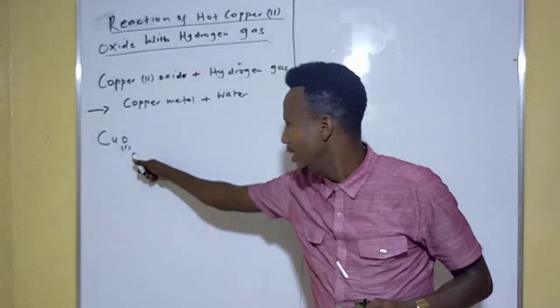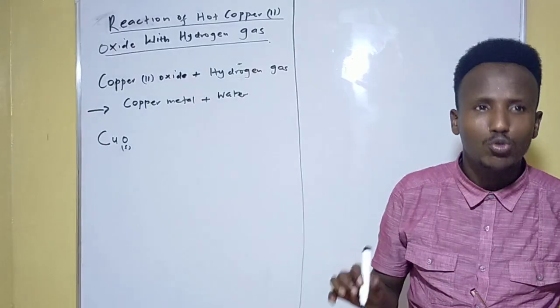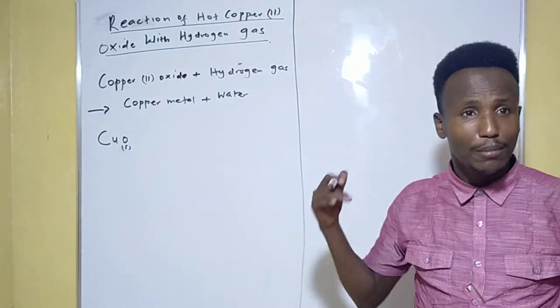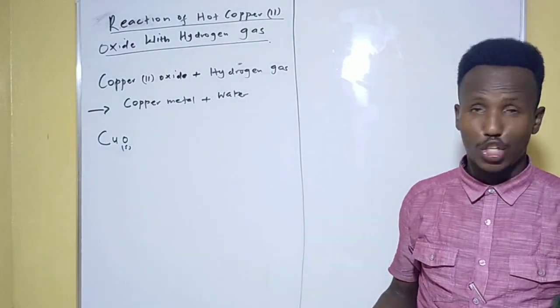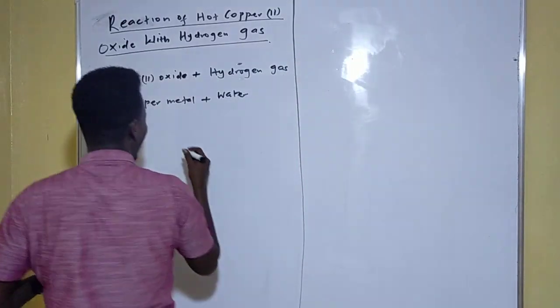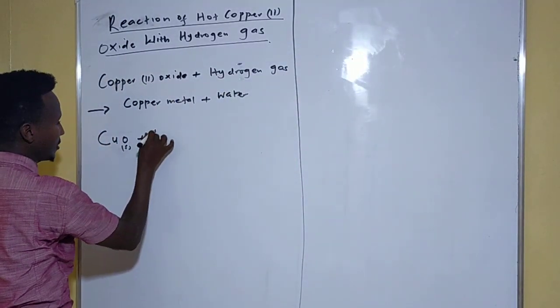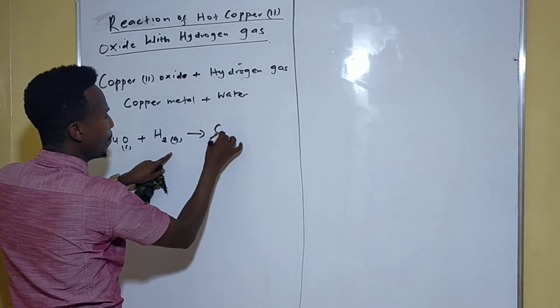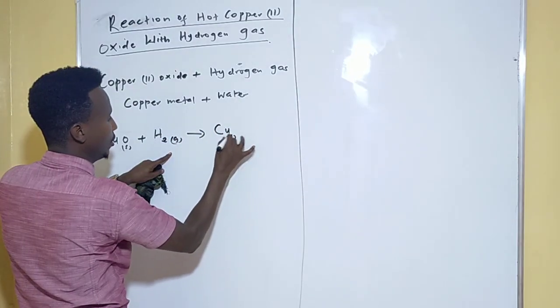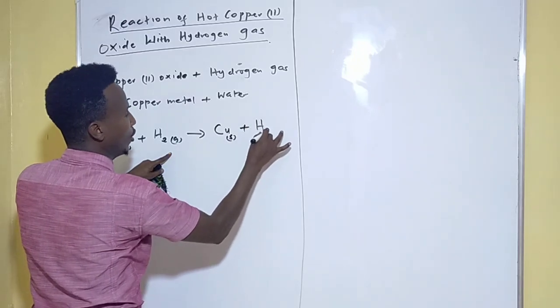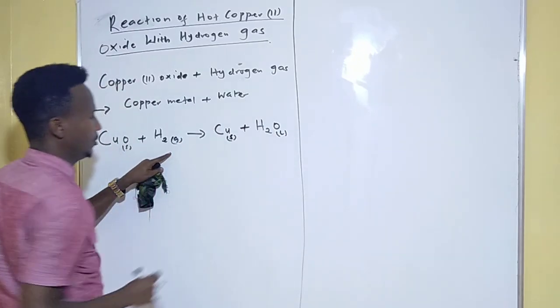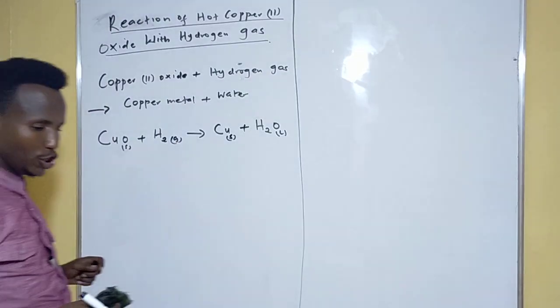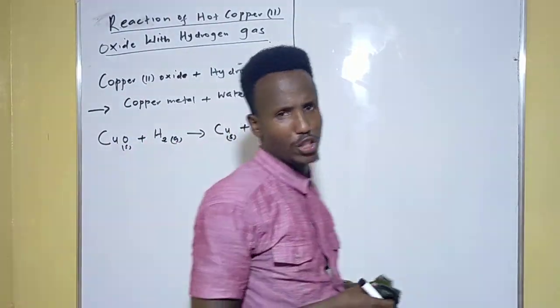That's what they normally call the state symbols. Copper 2 oxide is solid. It's a metal that has undergone oxidation. Plus hydrogen gas is going to give us copper metal, which is solid, plus water, which is liquid. In the examination you can be told to write two observations in this reaction.